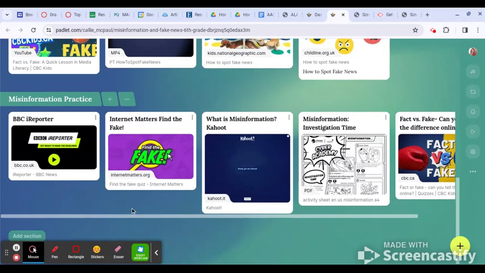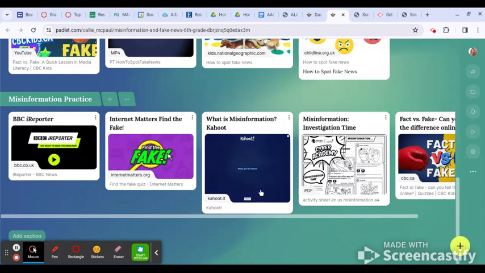The other resources that are in this Padlet are games and activities that will help you practice finding misinformation. In the BBC iReporter, you can take on the role of a reporter where you have to be able to tell fact from fiction in the report that you are making. In Internet Matters, Find the Fake, you will be asked questions where you have to find the fake information.